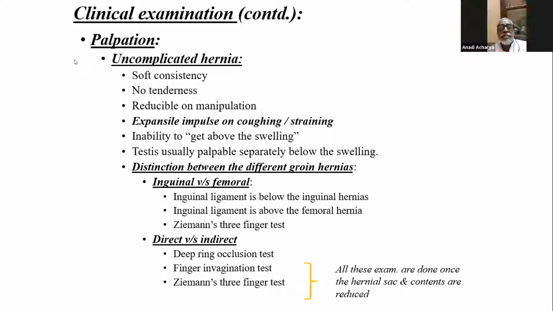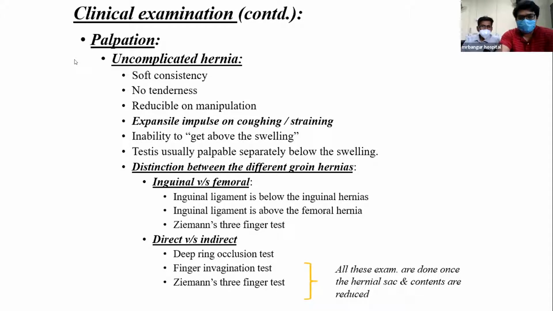On palpation, in uncomplicated hernia: soft consistency, no tenderness, reducible on manipulation, expansile impulse on coughing and straining, possible to get above the swelling, testis usually palpable separately below the swelling.